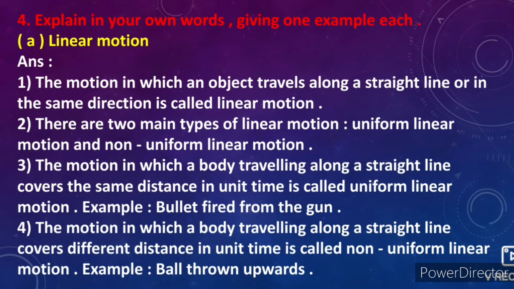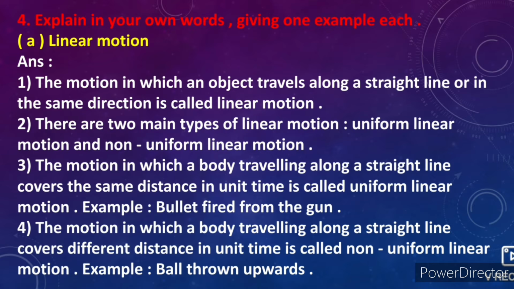Question 4. Explain in your own words, giving one example each. A. Linear motion. Answer: 1. The motion in which an object travels along a straight line or in the same direction is called linear motion. 2. There are two main types of linear motion: uniform linear motion and non-uniform linear motion. 3.